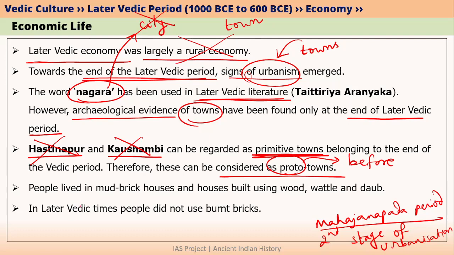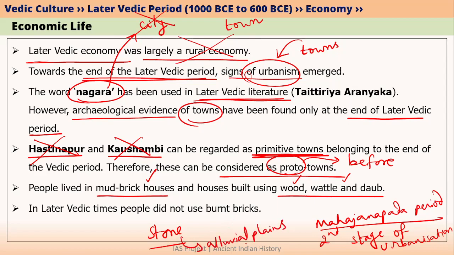Moreover, people during later Vedic period lived in mud brick houses and also in houses that were built using wood, wattle and daub. We already know about mud brick houses, wattle and daub houses and wood houses. What is important at this point is that stone was probably not used for construction of houses because stone is not easily available in the alluvial plains. And Aryans were mainly living in the alluvial plains of the rivers Ganges, Yamuna and its tributaries. Here stone is not easily available, but mud is available. So people were living in mud brick houses, and also forests were available, so they were making wooden houses and wattle and daub houses.